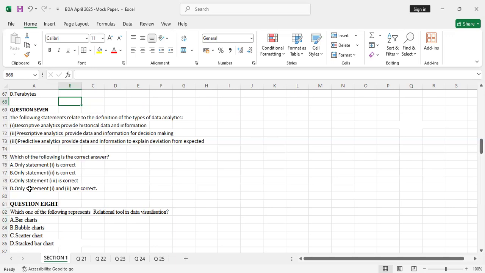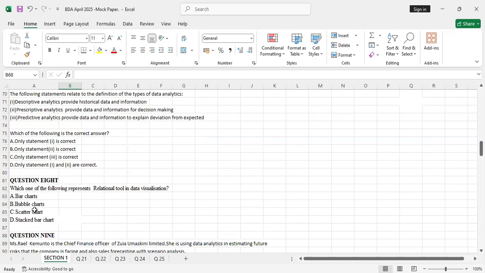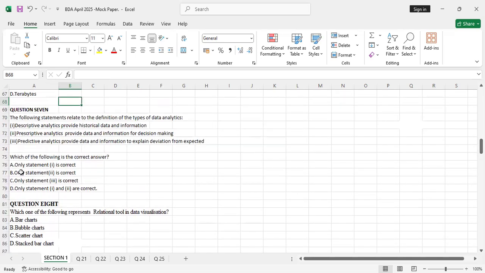So let us go to B, only statement 2 is correct. What does statement 2 say? Prescriptive analytics provide data and information for decision making. When you're doing prescriptive analytics, you provide data for decision making. So that's also true. But is it only statement 2 that is correct? No, because we have realized that even statement 1 is correct.